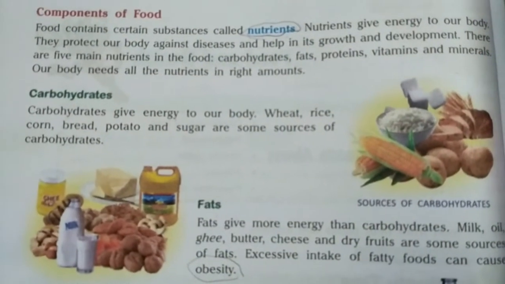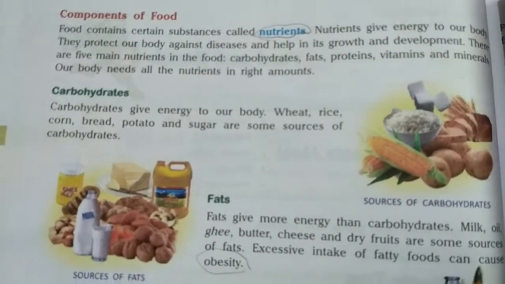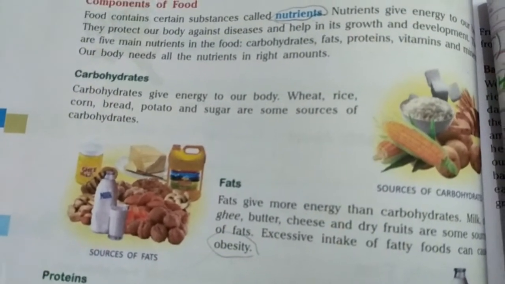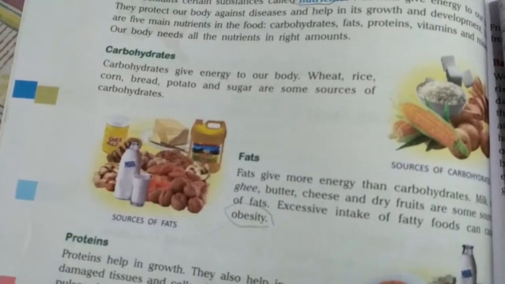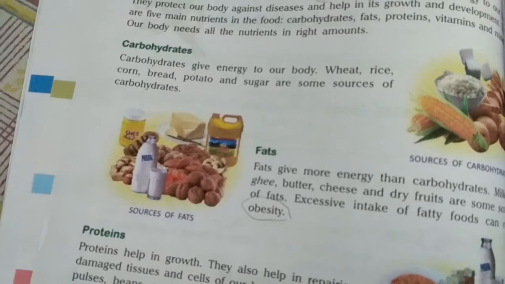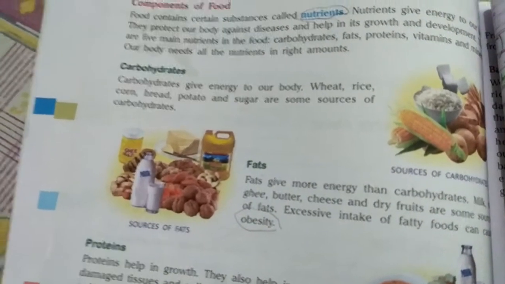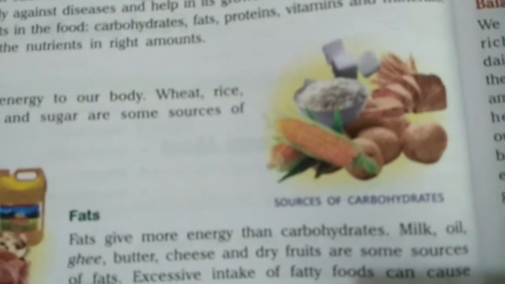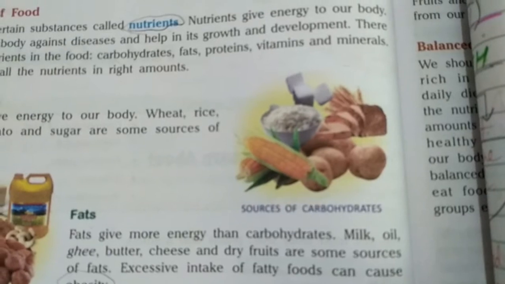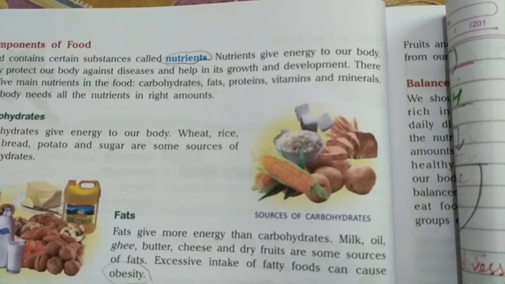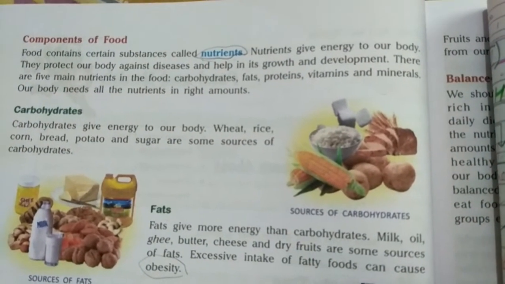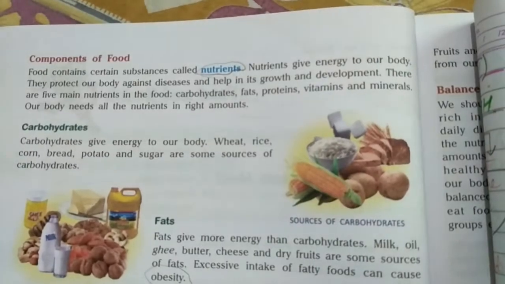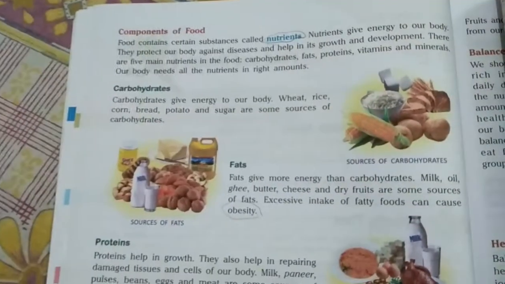Carbohydrates provide energy to our body. Whatever work we are doing, like studying, playing, running, working, we need energy for that. And from where does that energy come in our body? It comes from the nutrient carbohydrates. This nutrient is present mainly in these food items, which you can see in this picture: rice, sugar cubes, bread, potato, corn. These food items are a very rich source of carbohydrates. If we take these food items, then our body will be energized.